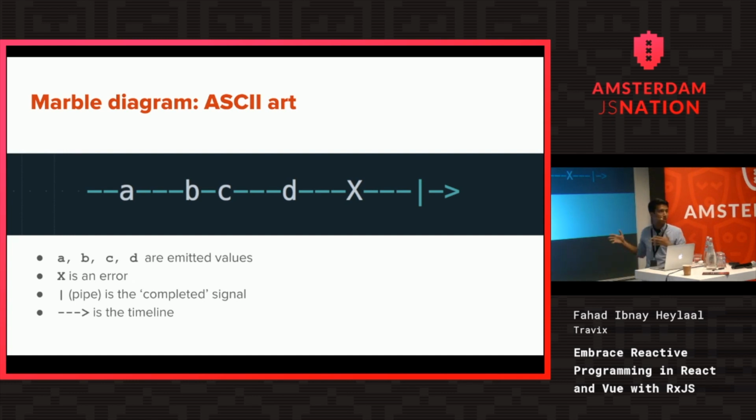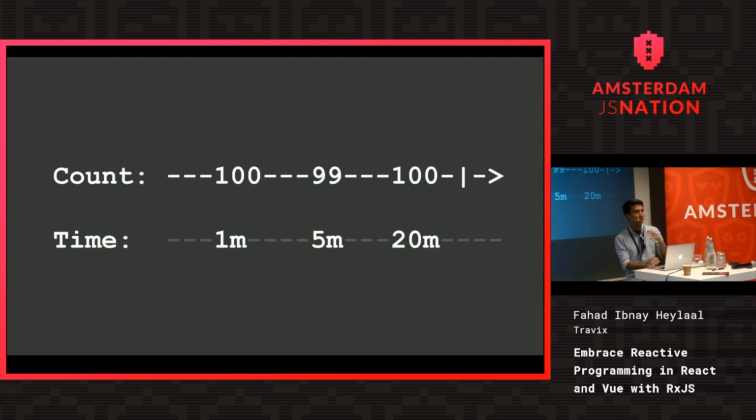So the previous example that we just talked about, the total number of people in this room, you can visualize in this diagram. On the first minute, the total count was 100. Then on the 5th minute, my friend Ricardo left the room. It became 99. And then on the 20th minute, he comes back. It becomes 100 again. And then when the talk is over, there's a pipe here. It means that the stream has ended.